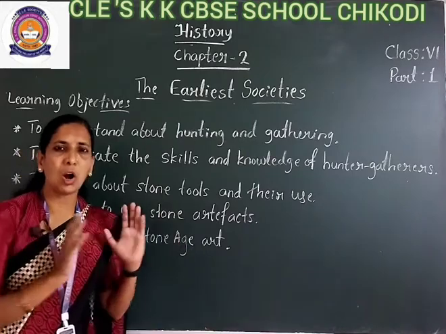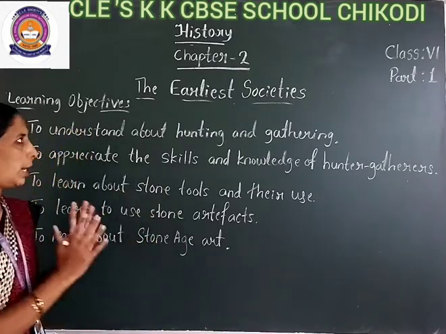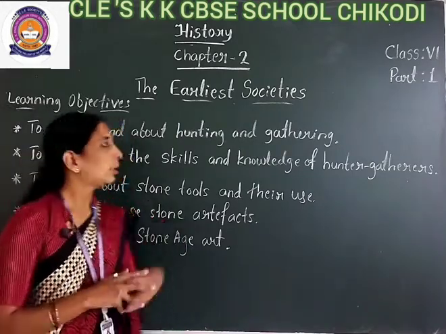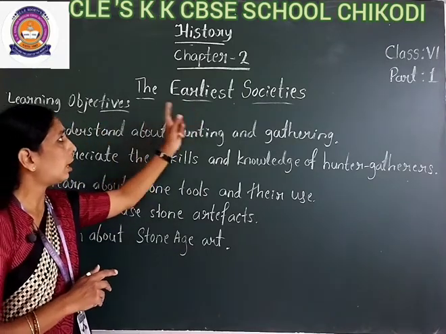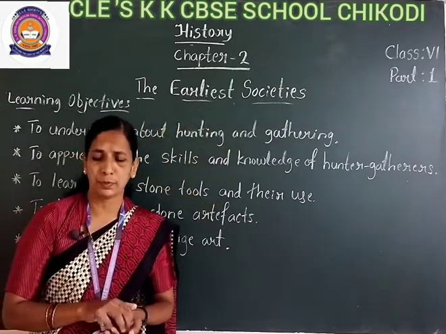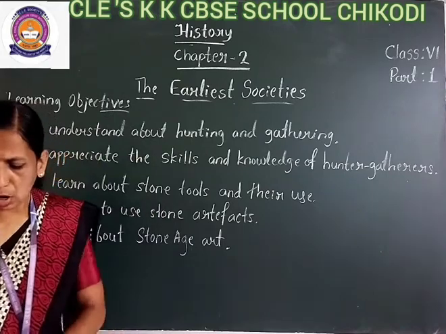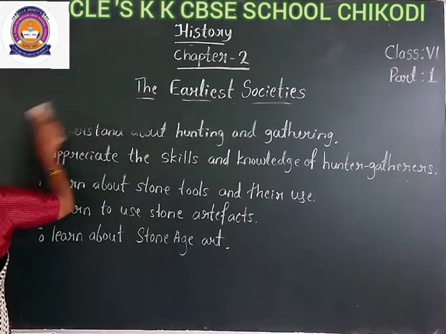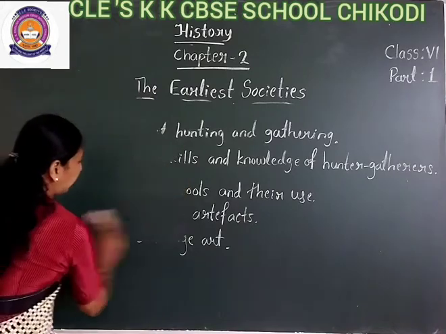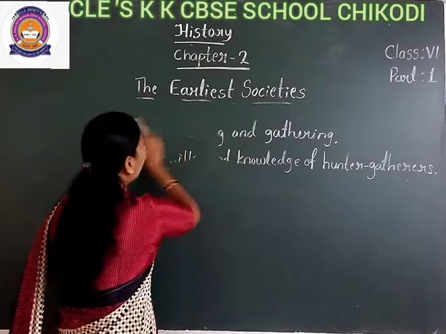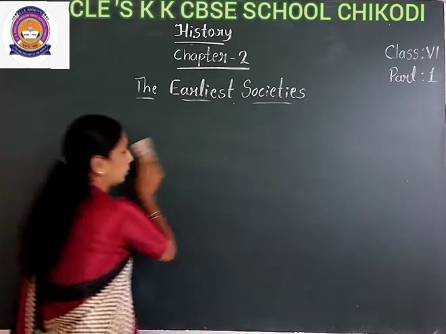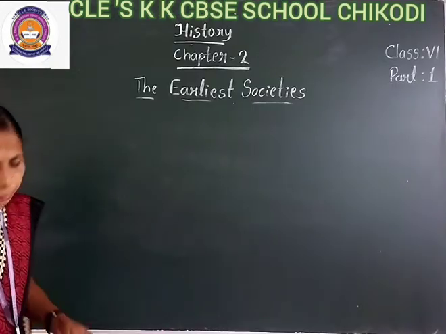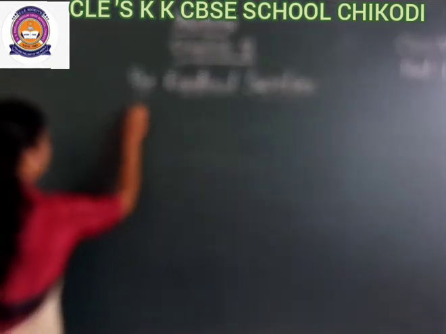So these are all the concepts we are learning today in chapter number 2, the earliest societies. We will learn them one by one. The first concept is ancestors of human beings.